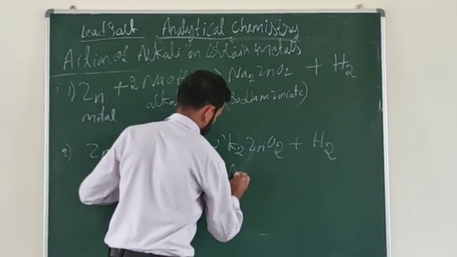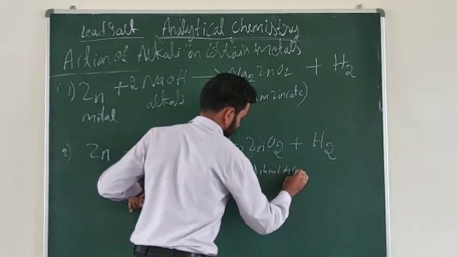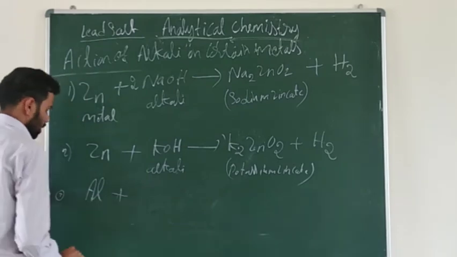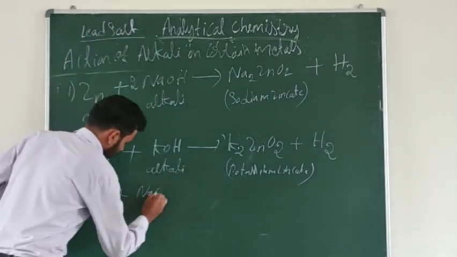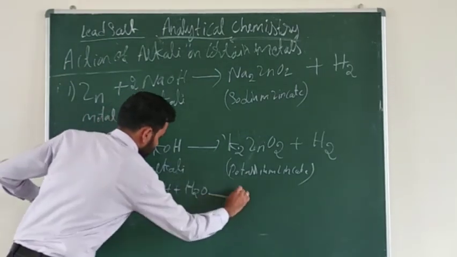Now clear? Yes. Potassium zincate. Next, aluminum: is it a metal or non-metal? Add the alkali sodium hydroxide and a little water.